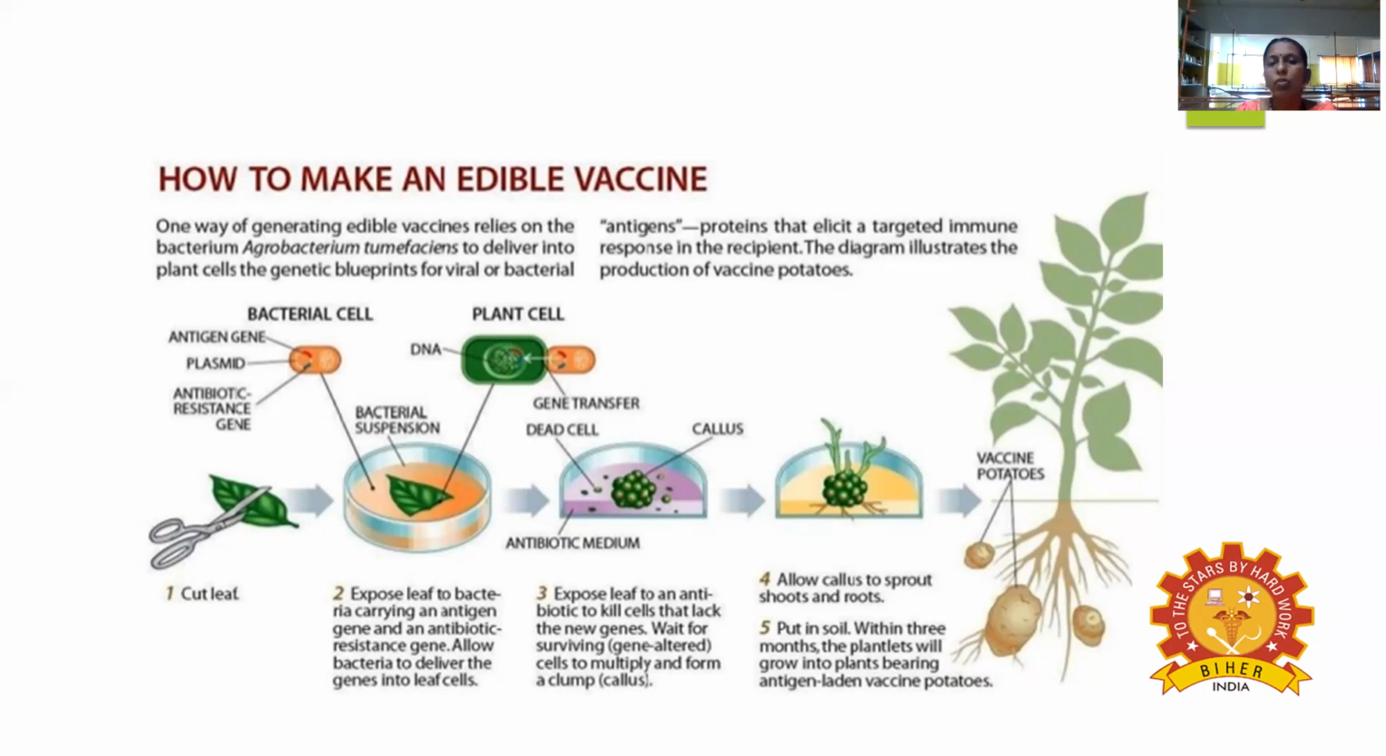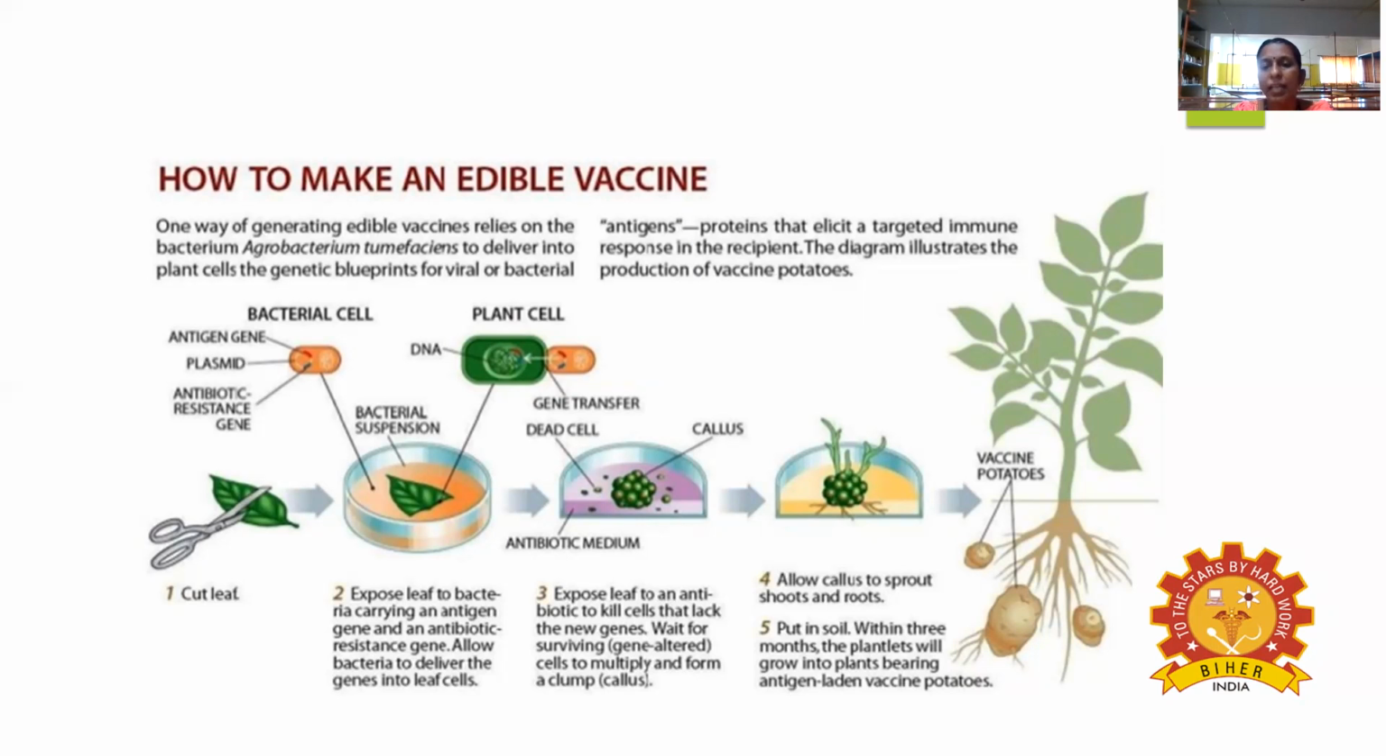Okay, so after that, you have to identify whether the gene is inserted into the plant or not. Through the selection method, you have to extract it. After the extraction of the DNA, you put it in the medium and expose the leaf to the antibiotic to kill those that lack the new gene, and wait for the surviving cells to multiply and form a clump of cells. The clump of cells is called a callus. Okay, so wait for them to survive, and then all the cells multiply. You get the clump of cells, which is called the callus.